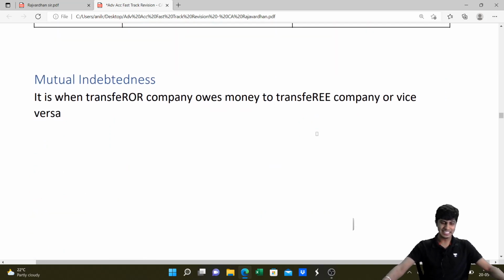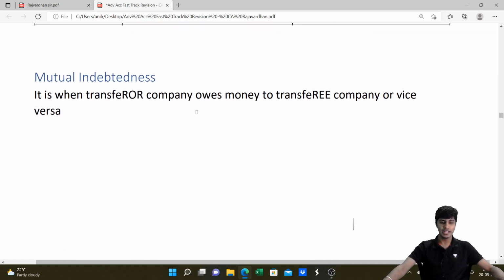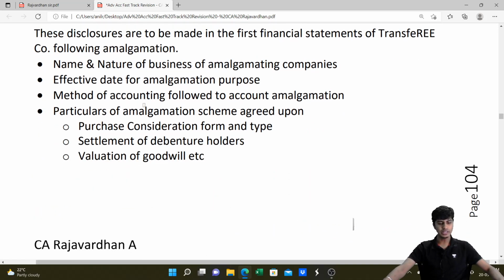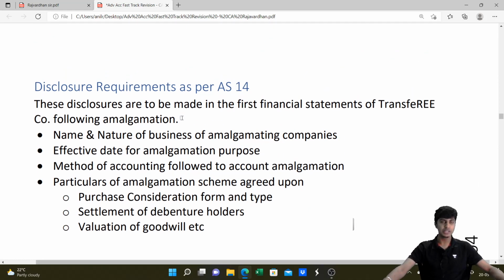Got it? That's it. After this, mutual indebtedness will be adjusted. I told that, and unrealized profit I also explained. Statutory reserve is also done. Then there are certain disclosure requirements which you need to comply with. Once you're done with that, you are done.